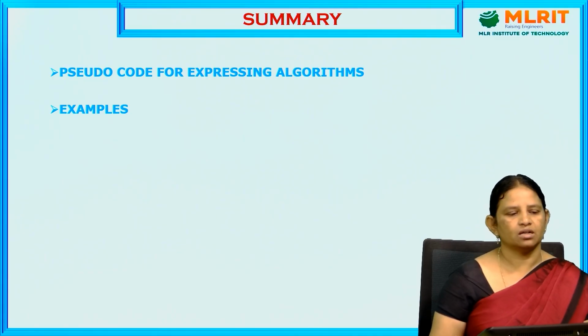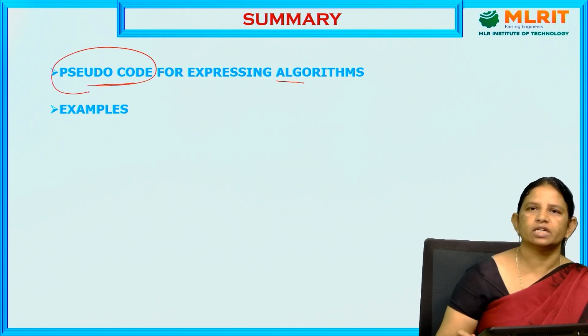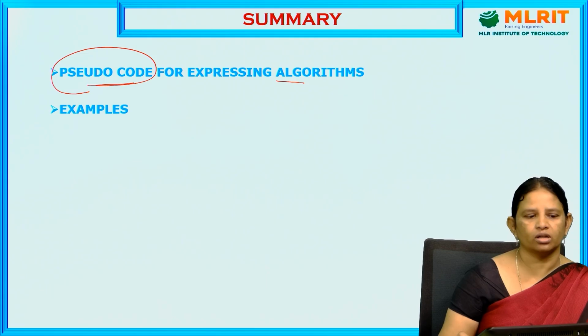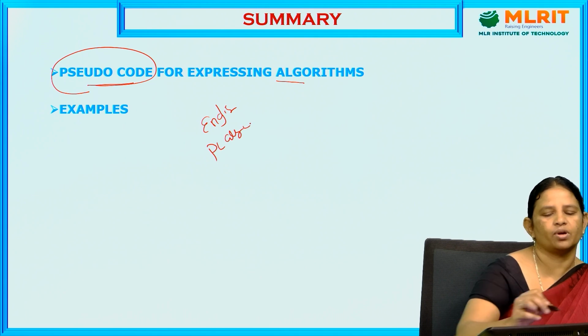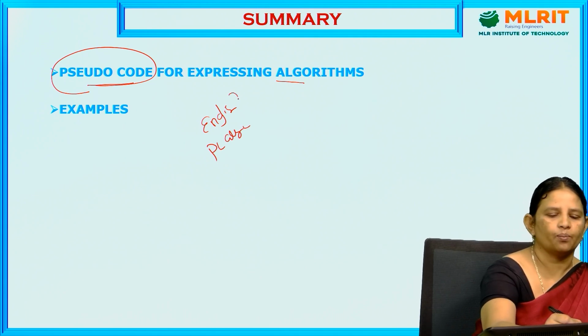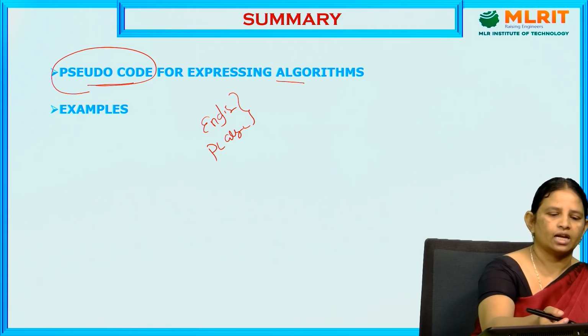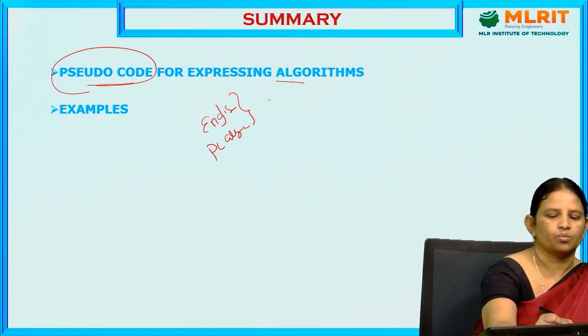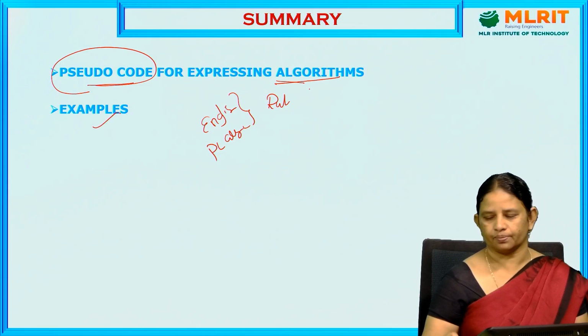So what we discussed up to now is how to convert a problem statement into the form of pseudocode. Pseudocode is one of the representations of an algorithm. Pseudocode consists of English statements along with some programming language syntax, both combined together. That is the representation of pseudocode. So we already discussed some rules and regulations for how to express a problem statement in the form of pseudocode along with examples. Thank you.